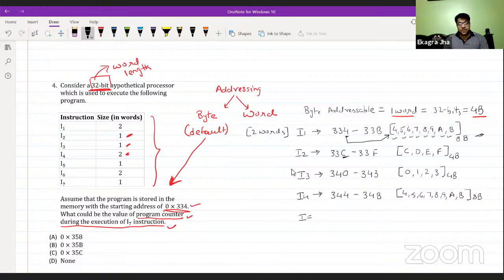Then I5. I5, again just like I2, is going to start from 34C after 34B. Starting from 34C, I5 needed only one word. So one word will be C, D, E, F, which is 4 bytes long. So 34F should be the ending address of I5.